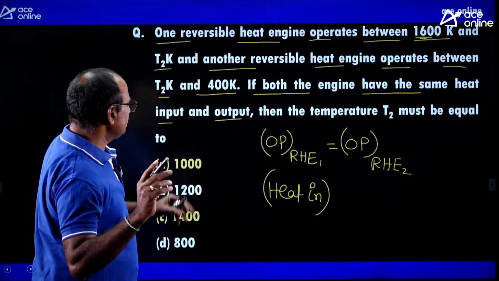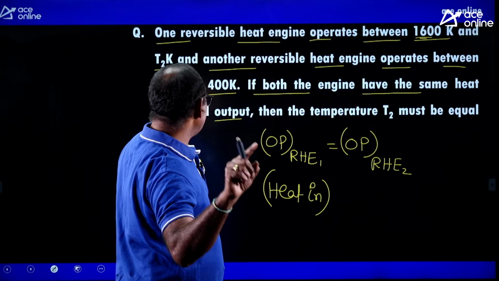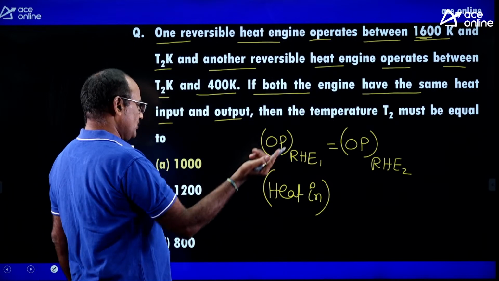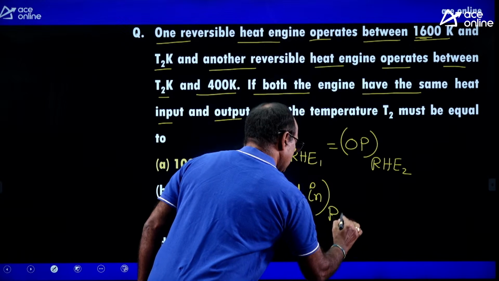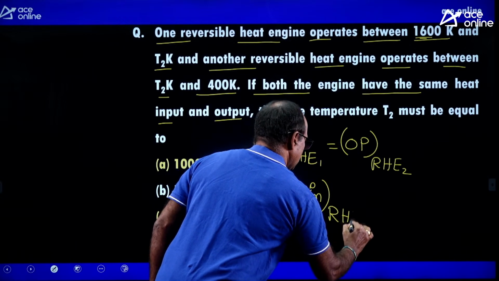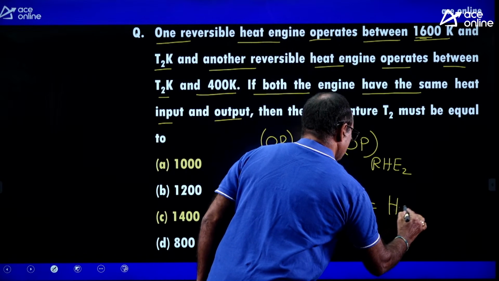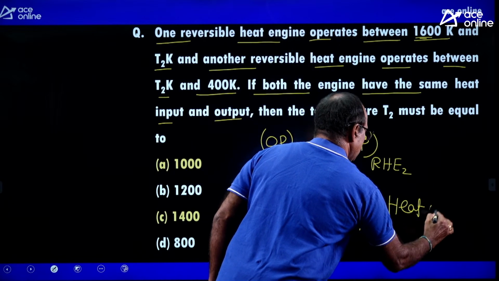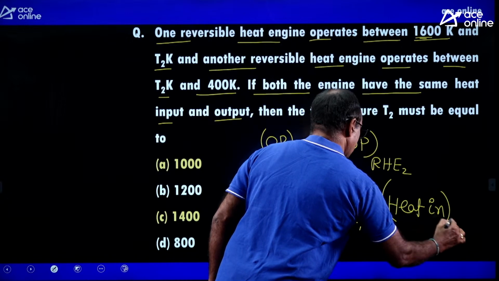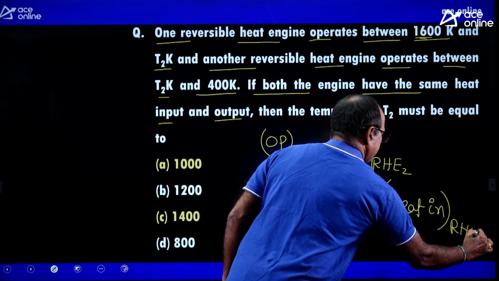Both heat engines have the same heat input and output. That means the output of reversible heat engine 1 is equal to the output of reversible heat engine 2. Similarly, the heat input for reversible heat engine 1 is equal to the heat input for reversible heat engine 2.